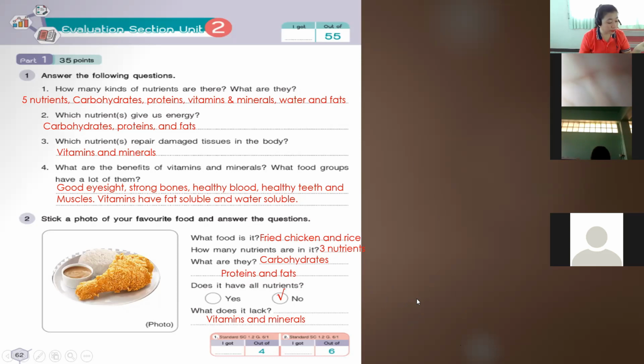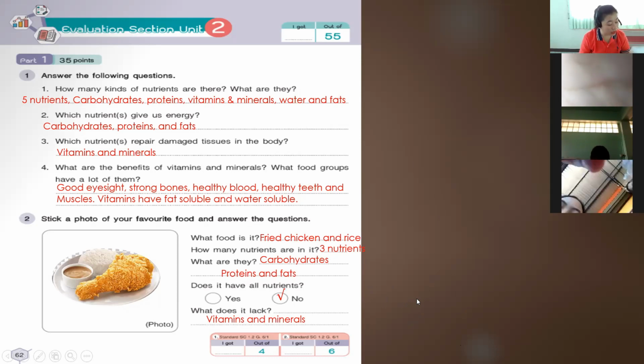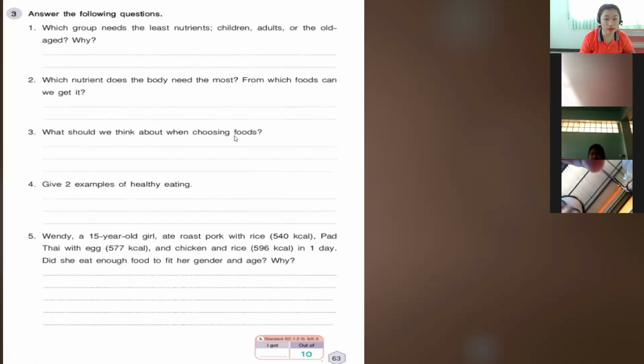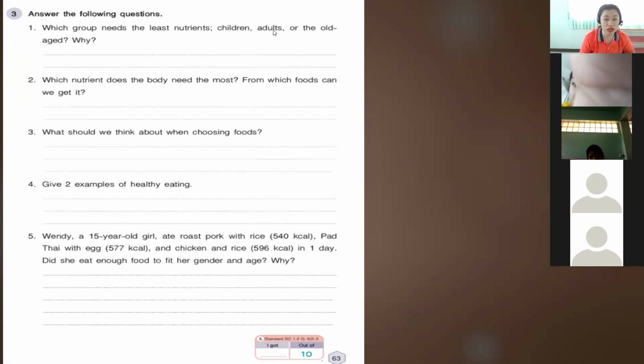Okay, and for the last page in our activity today, page 63. On page 63, answer the following questions. Number 1, which group needs the least nutrients? Children, adults, or the old aged? Why?